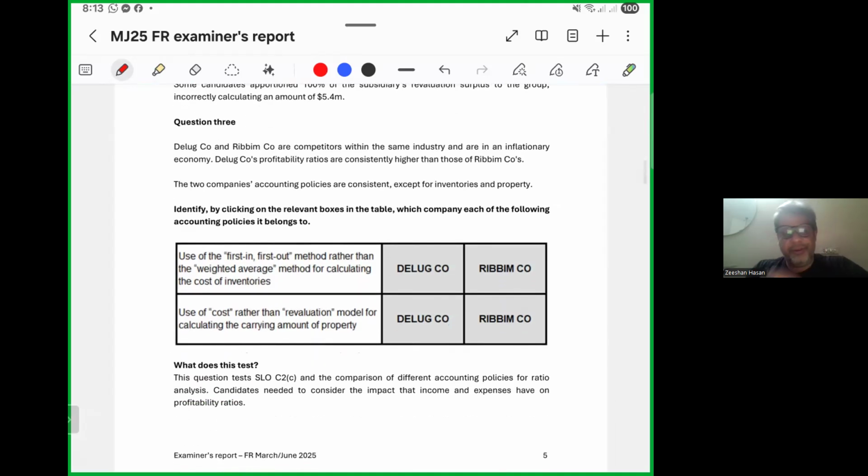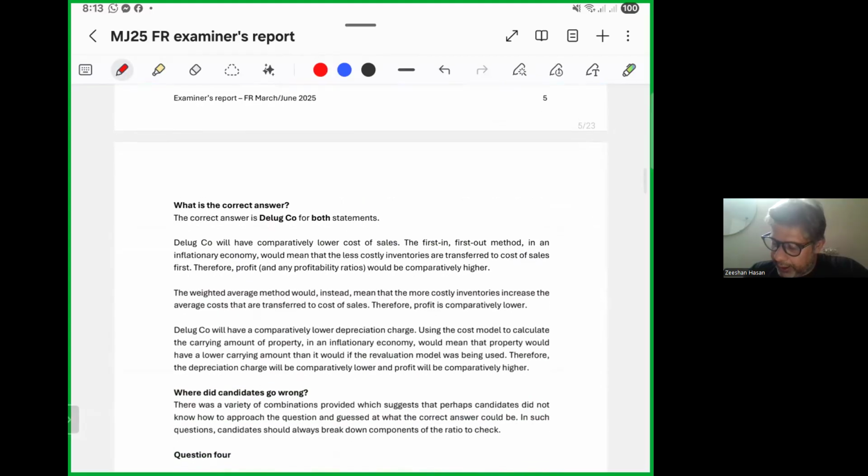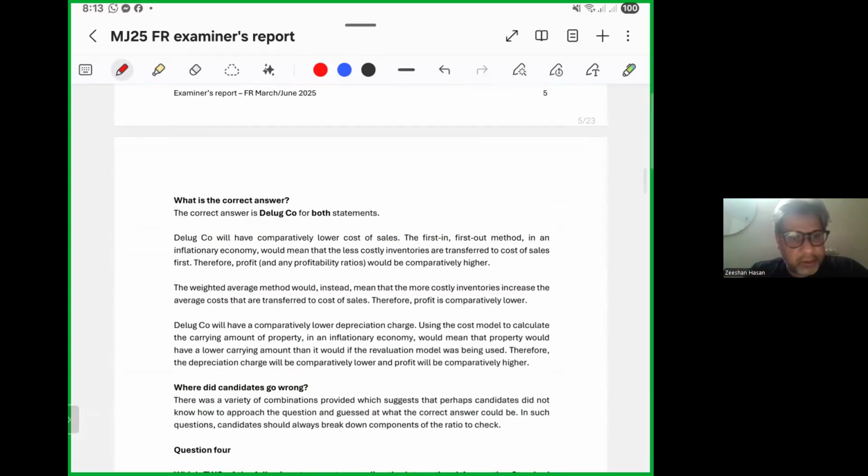What was this question asking? This question is about the comparison of different accounting policies and ratio analysis. Candidates need to consider the impact that income and expense have on the profitability ratios. The correct answer was D-Look company for both statements.